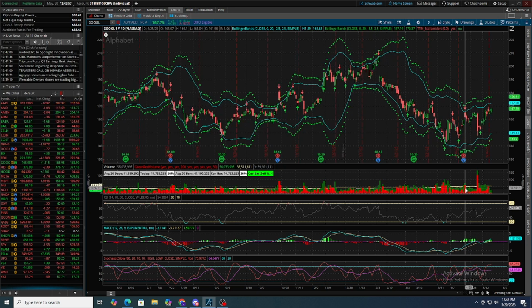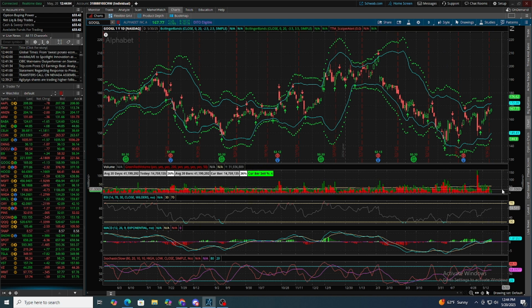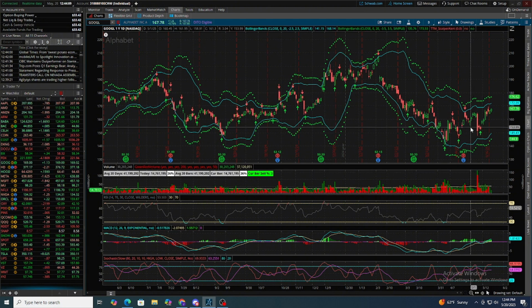If you don't have the volume script, your volume will just be blue. For this strategy, it is kind of important. You will need this. With the other strategy, you could probably get away without it, but if you don't have this, just ask someone for it. We'll get it to you.